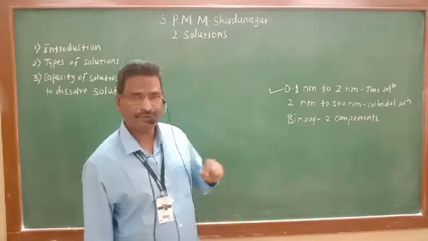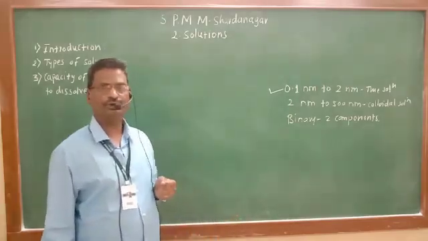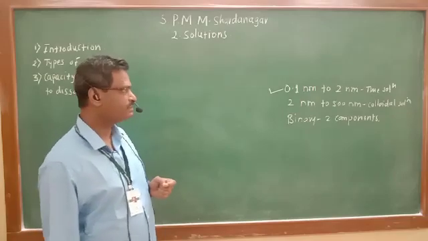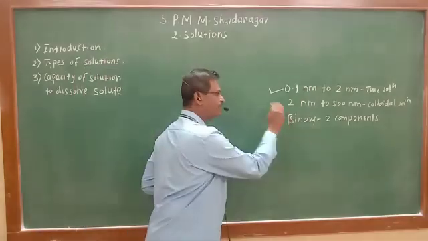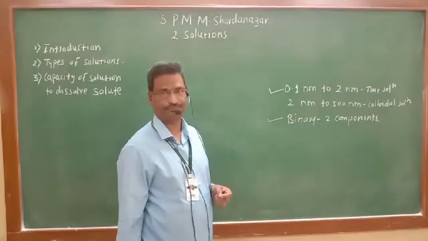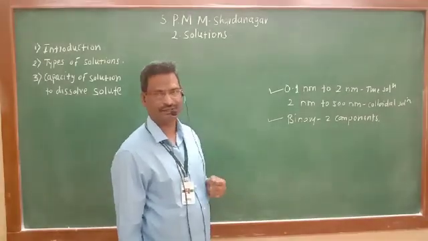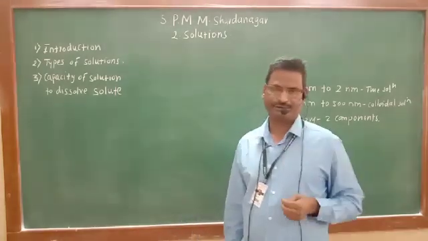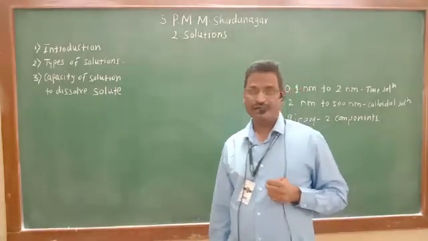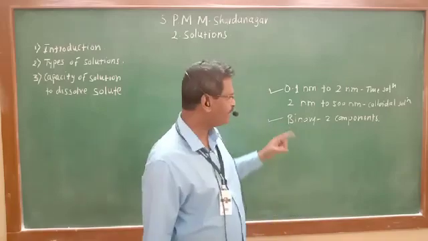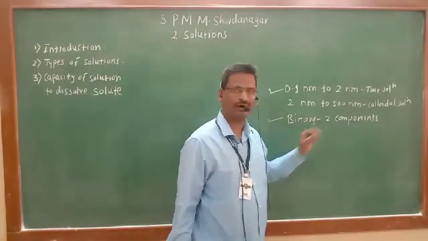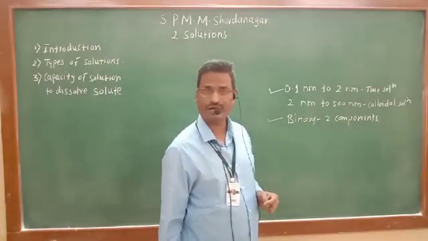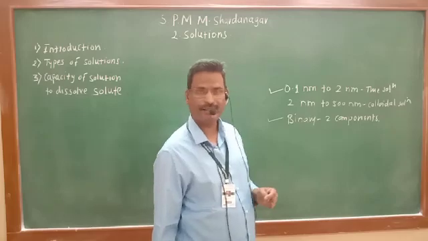In this chapter, we are dealing with the study of only binary solutions. Binary means made up of two components. In the preparation of binary solutions, we know two components are required.